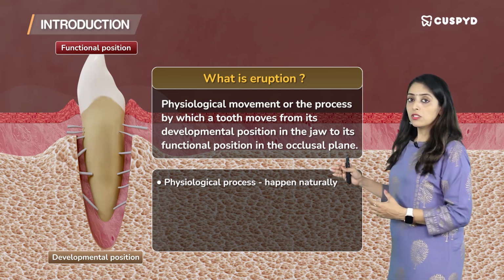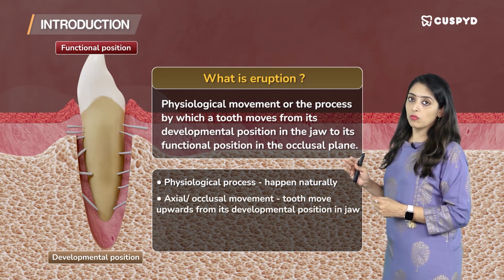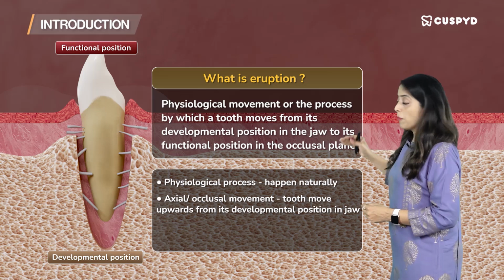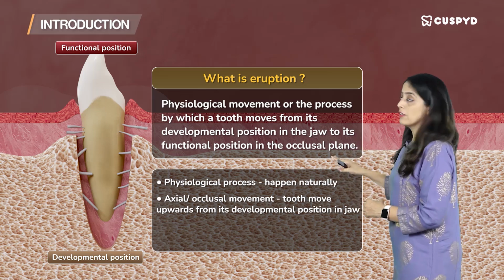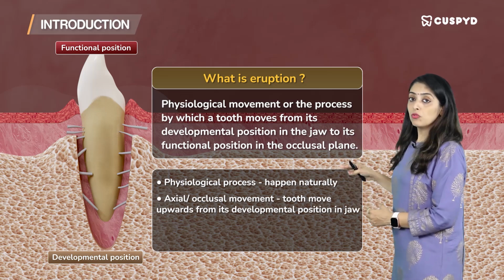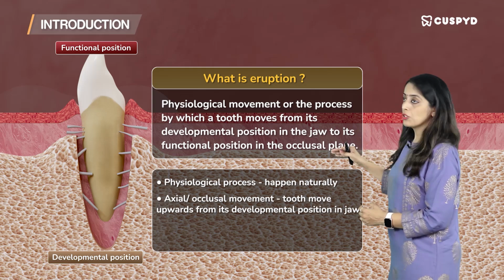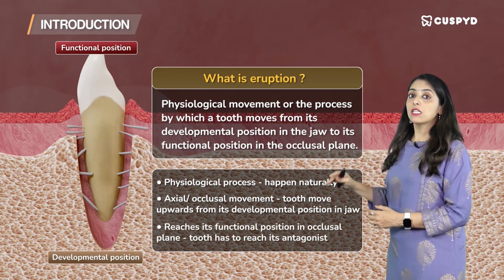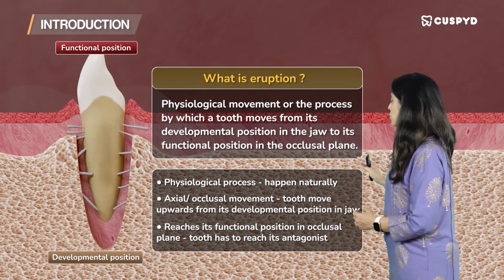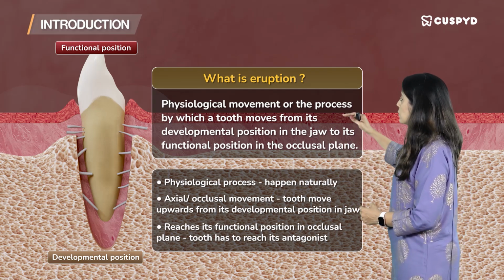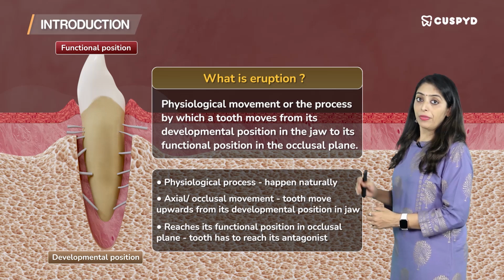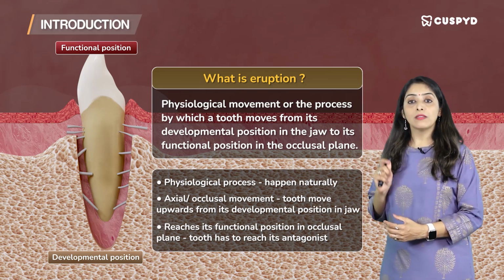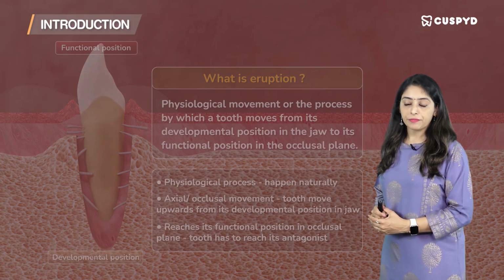So it is a process of axial or occlusal movement, meaning the tooth will always move upwards from its developmental position in the jaw, meaning where the tooth developed, from that position it will always move occlusally till it reaches its functional position in the occlusal plane, meaning the tooth has to reach its antagonist, meet the opposing tooth in the occlusal plane. Only then we call it eruption.